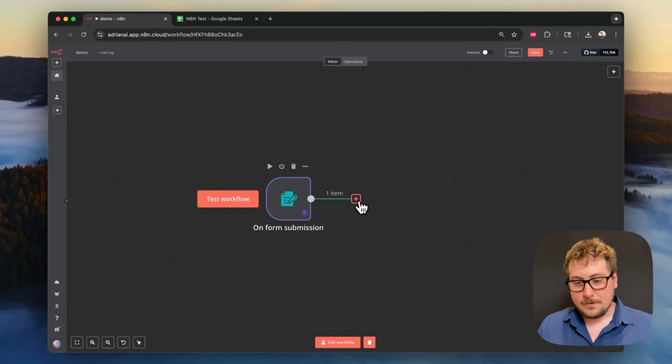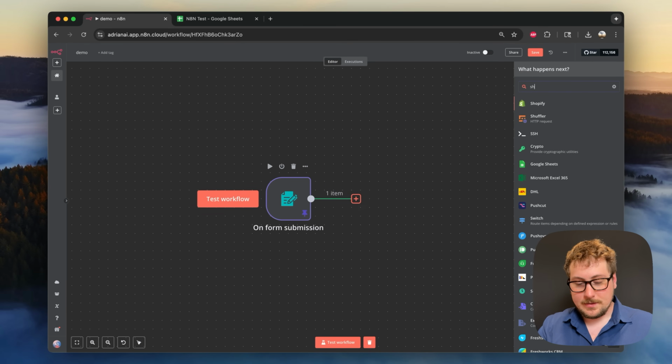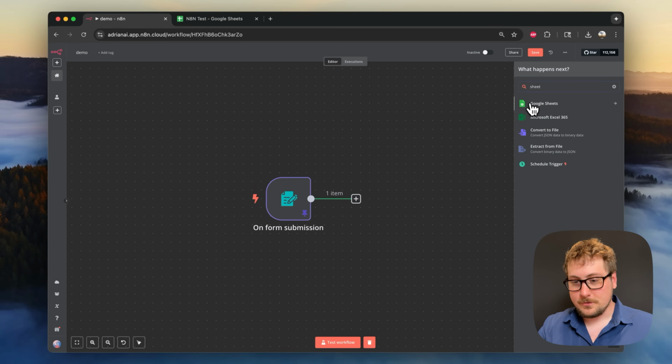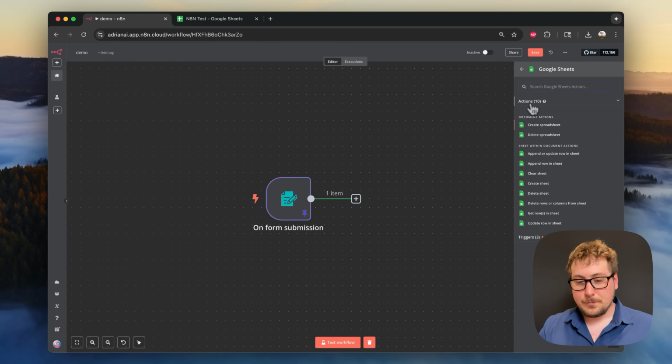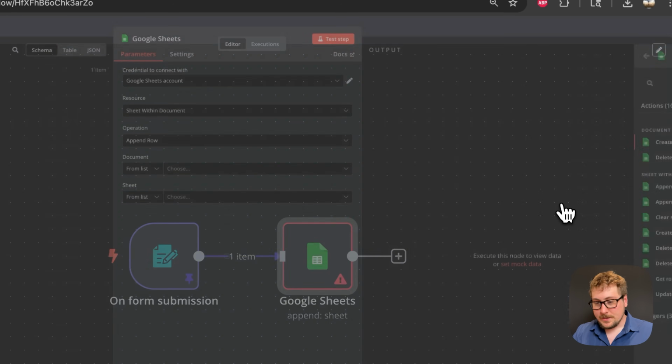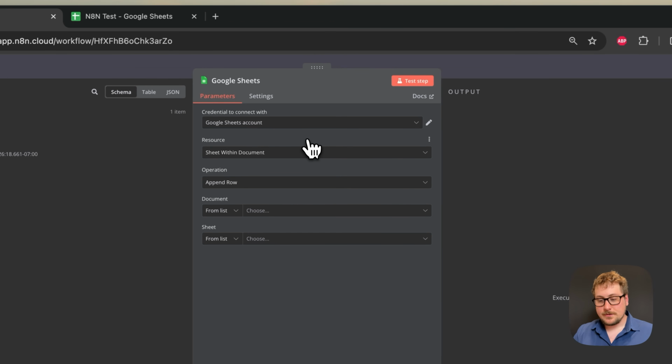Okay, so now that we have that, we're going to hit plus, and over here we're going to type Sheets, and we're going to go to Google Sheets. Google Sheets are super important because you can store data here super easy, and pretty much everyone has a Google account because they're free. So we're going to do append row in sheet. What that's going to do is it's going to add a new row to an existing Google Sheet.